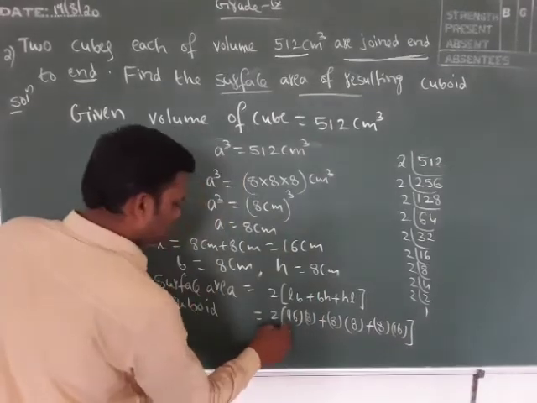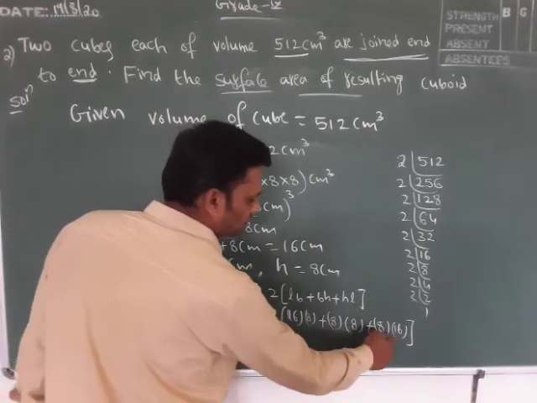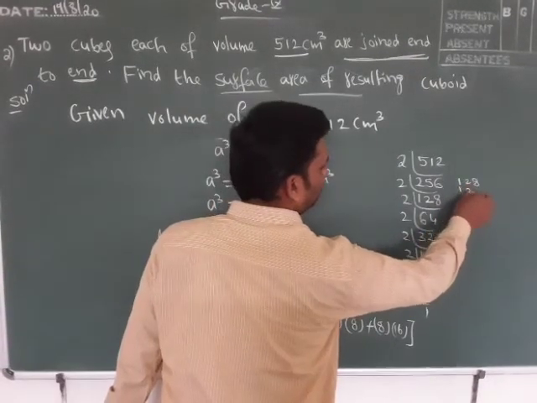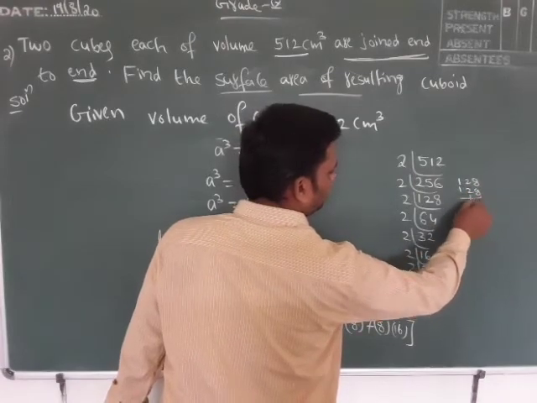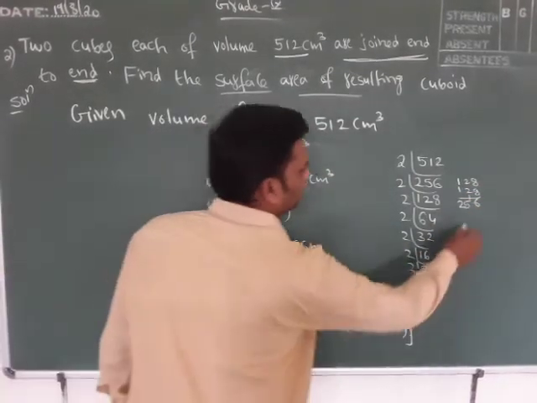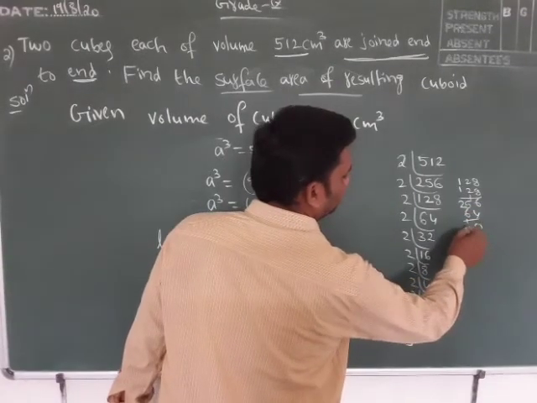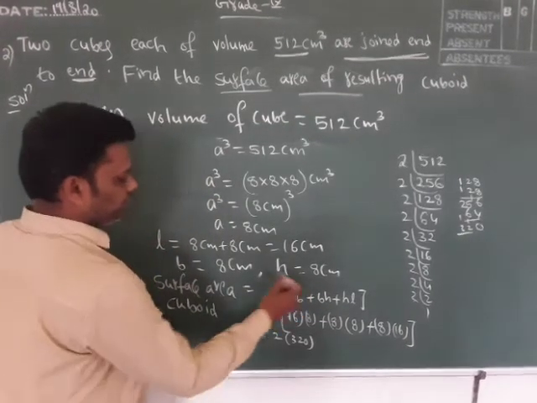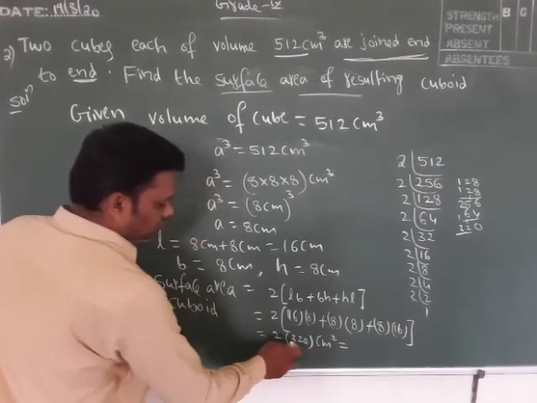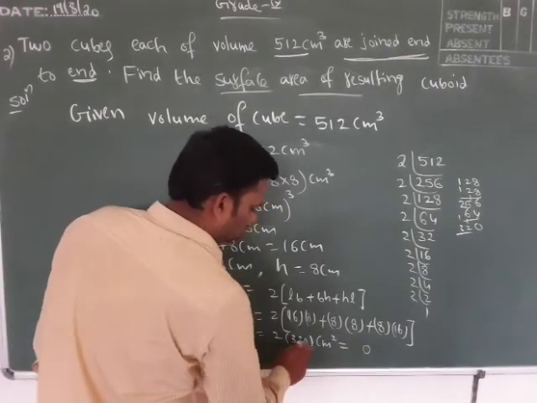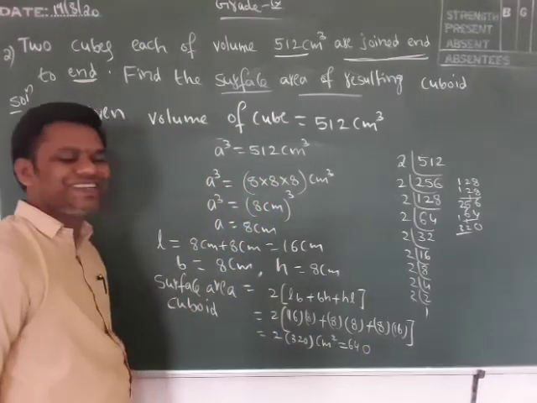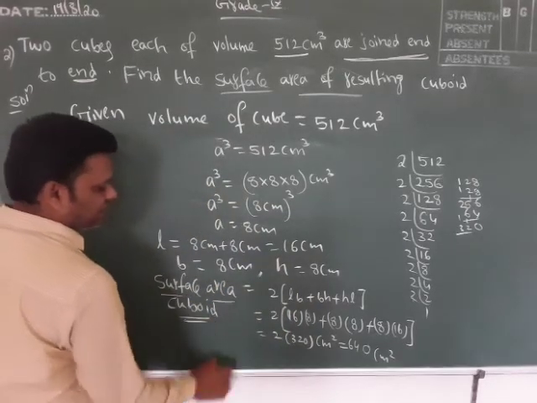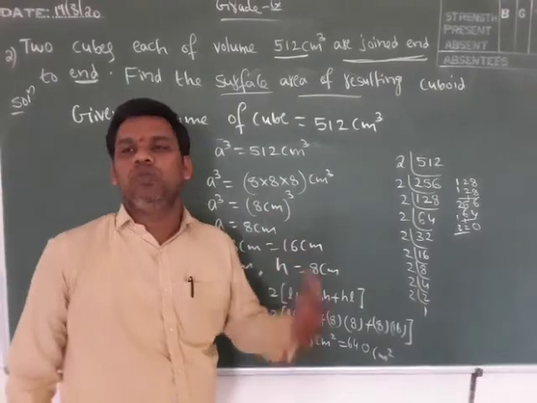That is 128 plus 64 plus 128, which is 320. So 2 into 320 is 640 centimeter square, the surface area of the resulting cuboid.